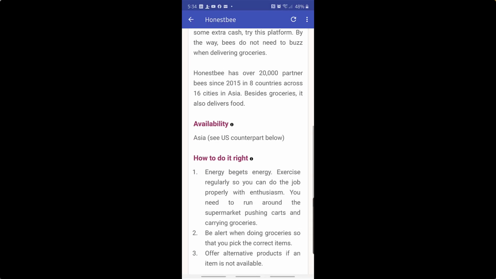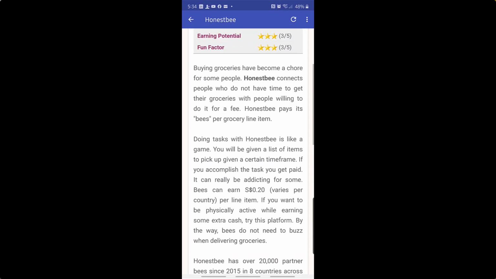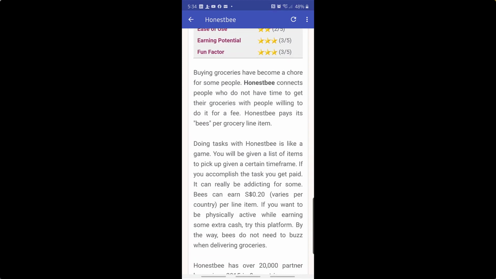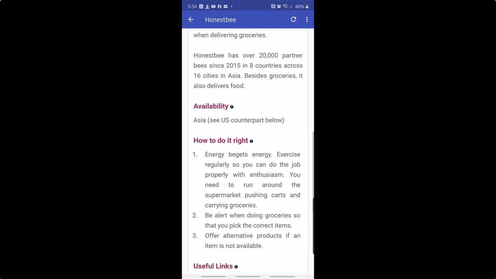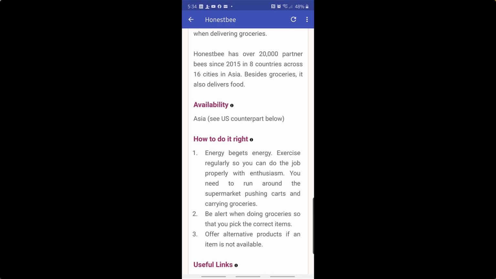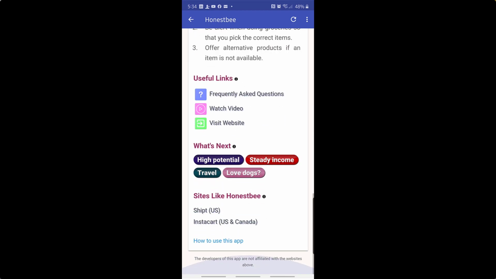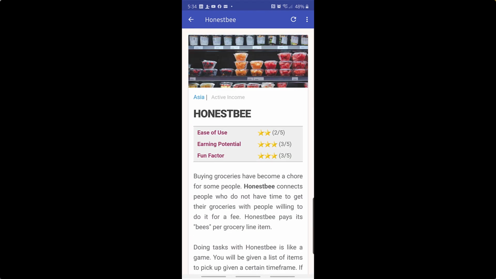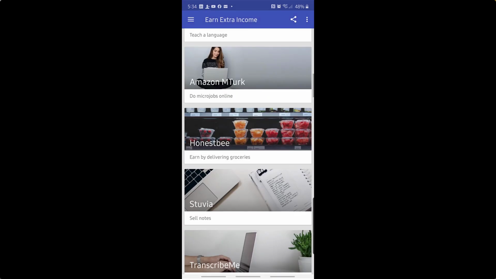So I like how real simple it is. I like how they have multiple different opportunities, multiple industries, right? Because they understand that not everyone has the same background, the same experiences. Chances are with all the opportunities on this one app, guys, you're going to find something that would suit you, and you can create another source of income, or even multiple sources of income for yourself. Again, they give you information on how to get started, what it's about. Some of these, they give tips on how to be successful in doing them.